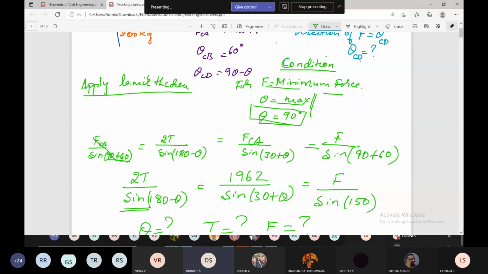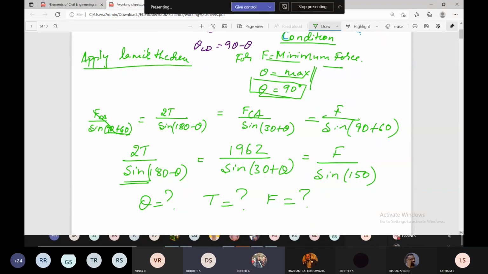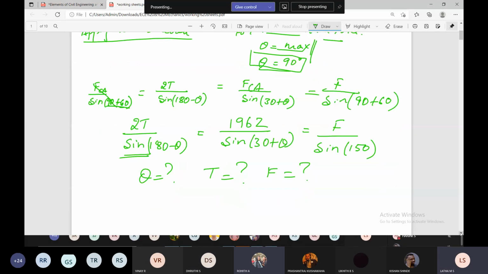Substitute theta value as 90 in sine 30 plus theta, ma'am. 30 plus 60, ma'am. Theta can range in the first quadrant from 0 to 90 degrees, so it can have a maximum of 90 only, not crossing 90 degrees. Yesterday we did this, I think you forgot. That is, 30 plus theta is equal to sine 90. For that, what should be the value of theta?